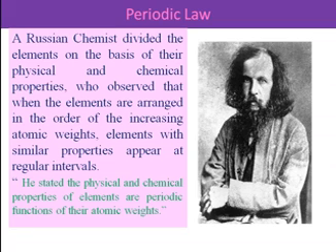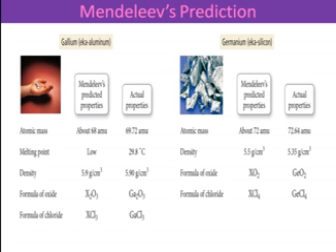The properties of elements being a periodic function of their atomic number constitutes the modern periodic law. And the periodic table is defined as a table in which elements are arranged in the order of their increasing atomic number in such a manner that elements having similar properties fall in the same vertical column. This is known as the periodic table. So this is basically Mendeleev's prediction.